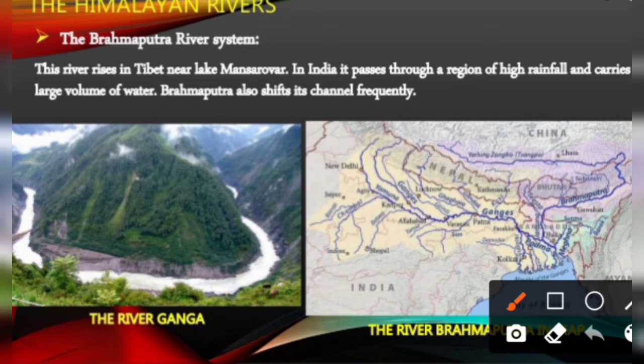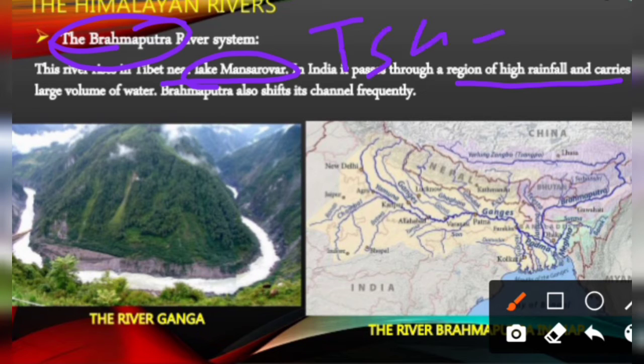Now next is the Brahmaputra River. It rises in Tibet near Mansarovar Lake. It passes through regions of high rainfall. In India it is known as the Brahmaputra, in Tibet it is known as the Sangpo, and in Bangladesh it is known as the Jamuna.